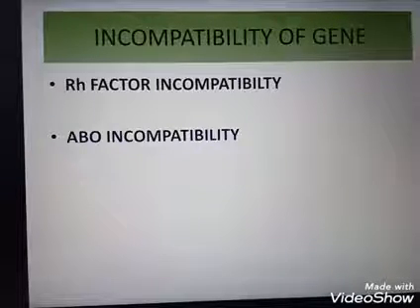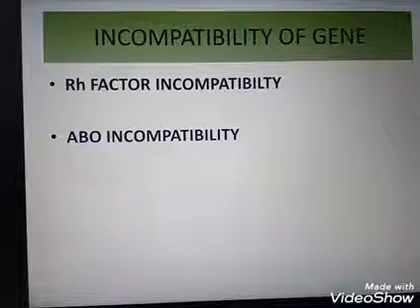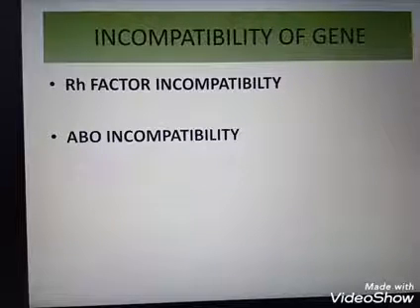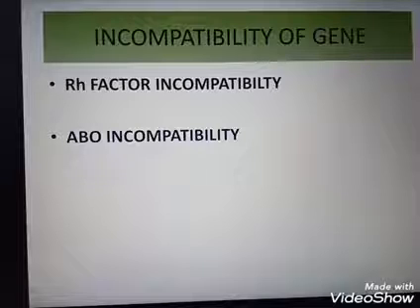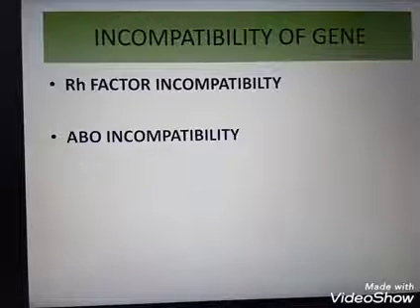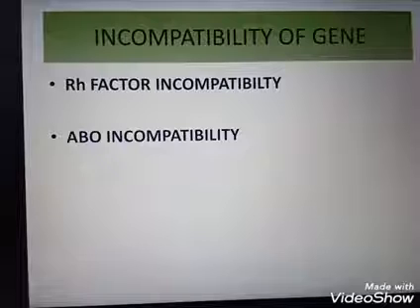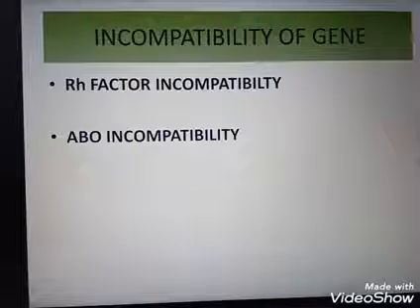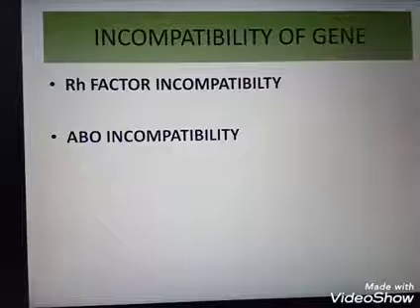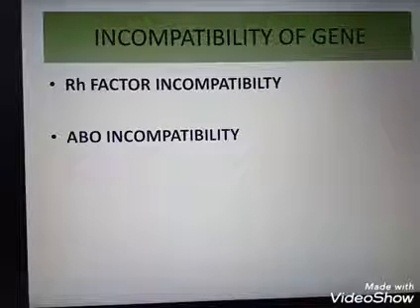The presence of Rh factor determines whether the blood group is positive or negative. Rh factor was first reported in the macaque rhesus monkey by Karl Landsteiner. Karl Landsteiner is the father of blood groups; he found out the different types of blood groups.